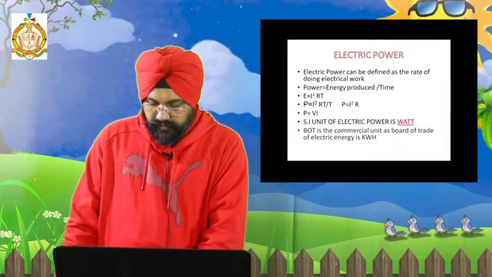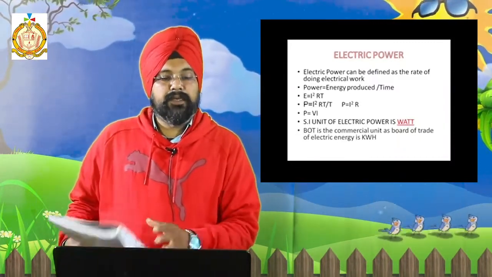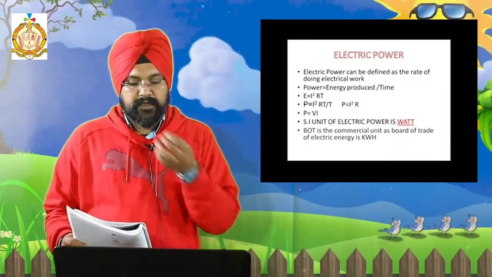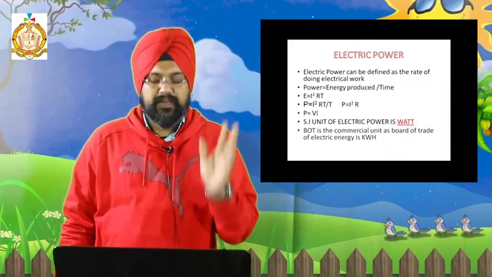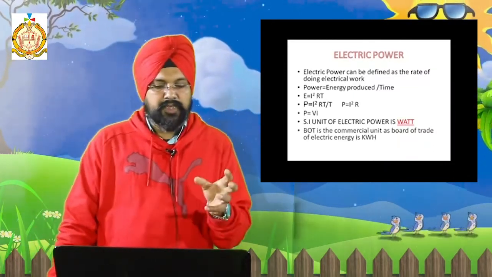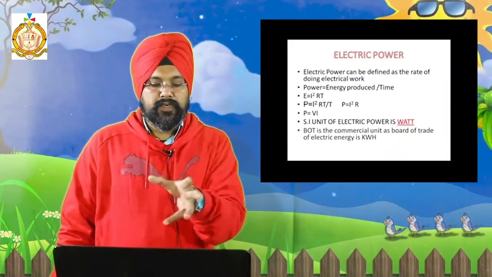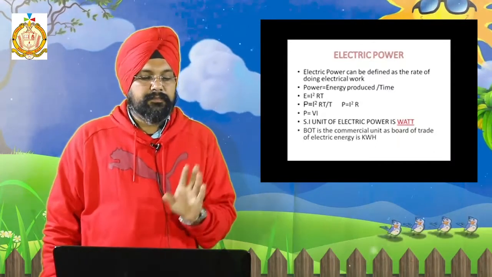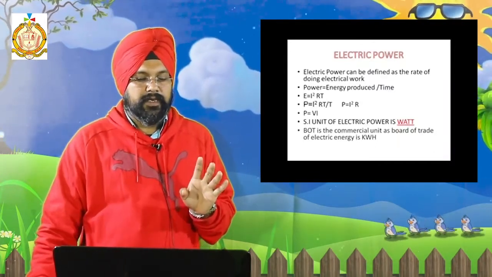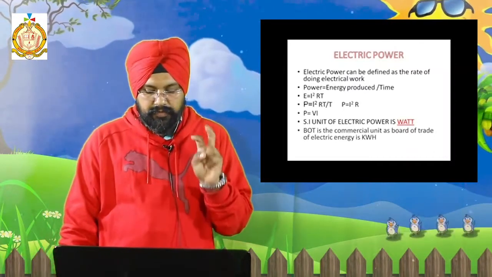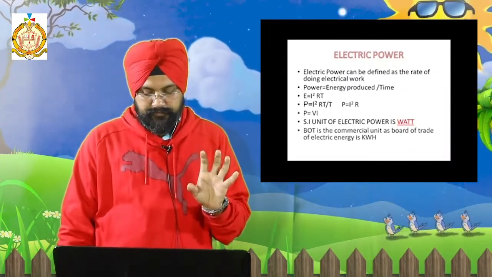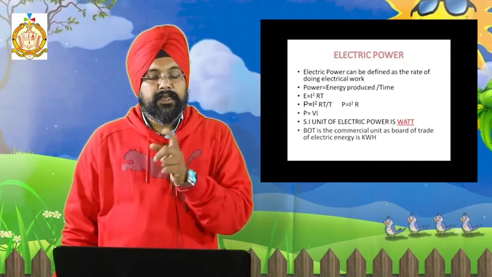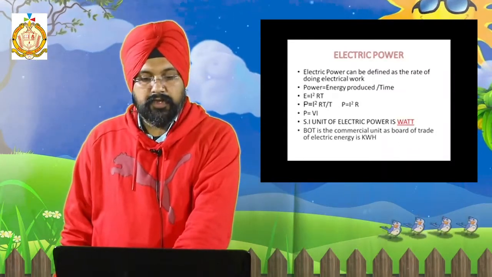Next, the important topic we are having is BOT. Students, this is your 17th answer, that is BOT. It is the commercial unit, Board of Trade. This is your answer, you can write this as the 17th answer. What is BOT? The commercial unit of electrical energy is kWh, that is kilowatt hour. Numericals in between, you also have to solve on your fair copy.